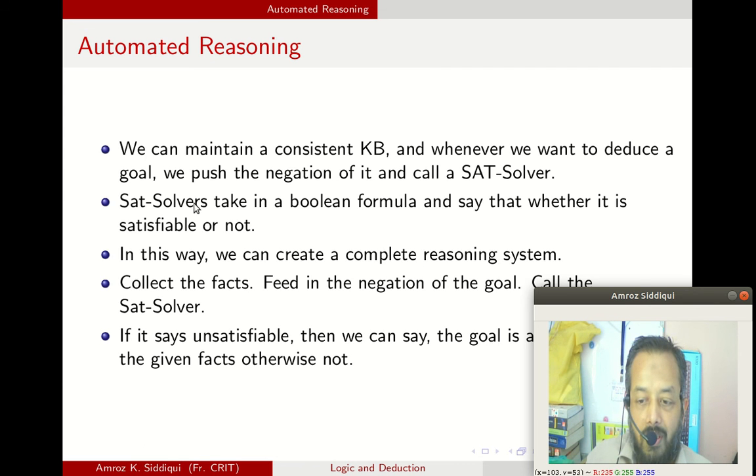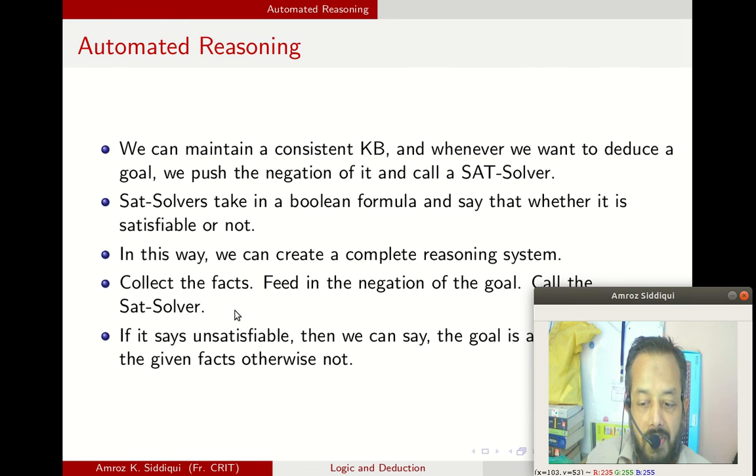So what we have seen in this small session is that what we need is a consistent knowledge base, and whenever we want to deduce or infer any new goal, we call a SAT solver and push the negation of the goal into the facts that are already there. Then if the negation of the goal ANDed with any one of them or all of them turns out to be unsatisfiable, that means the goal is achievable by the facts given in the knowledge base.